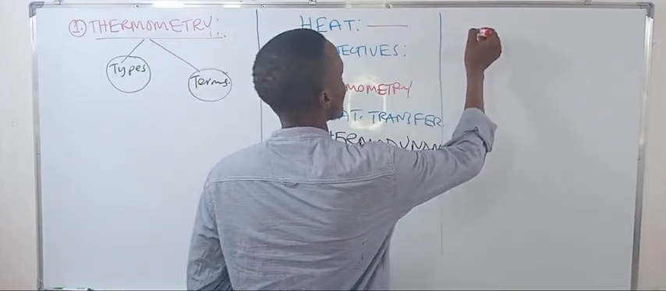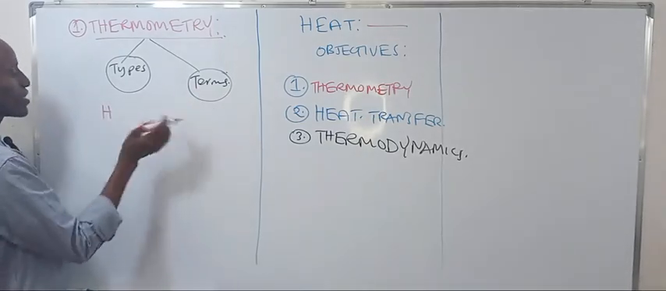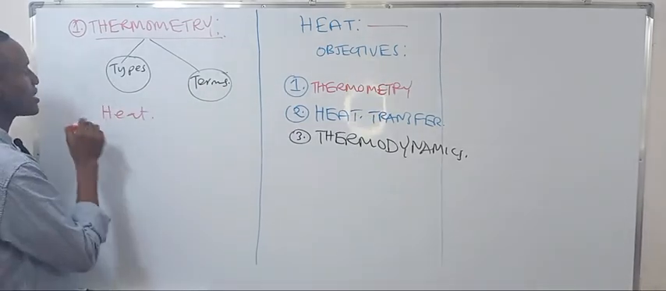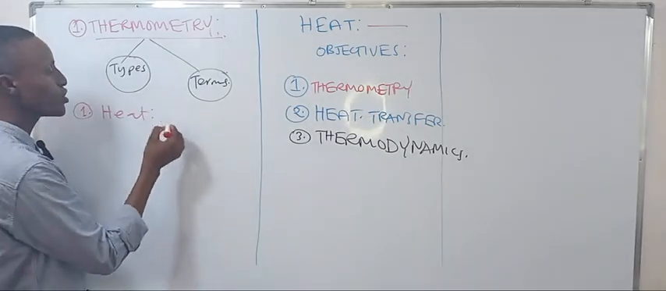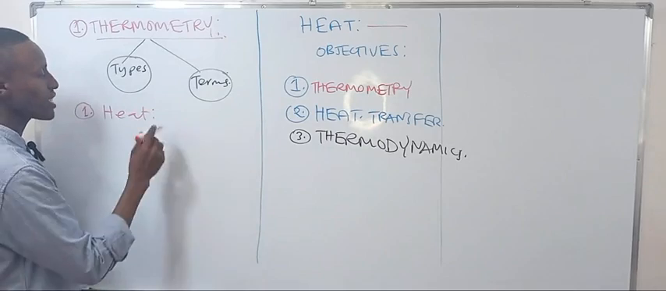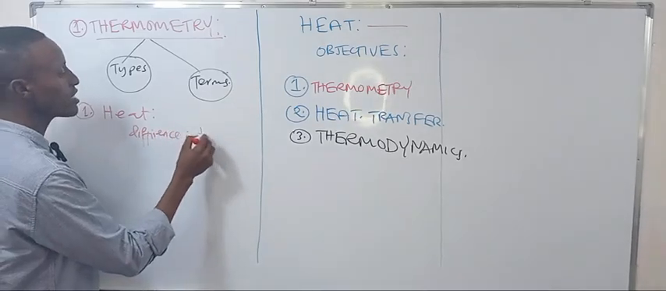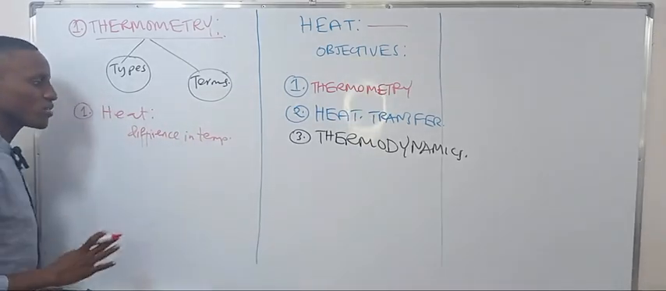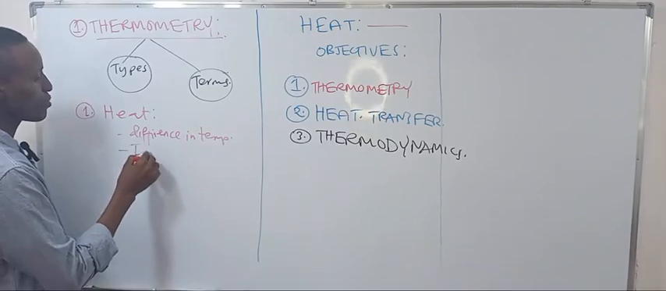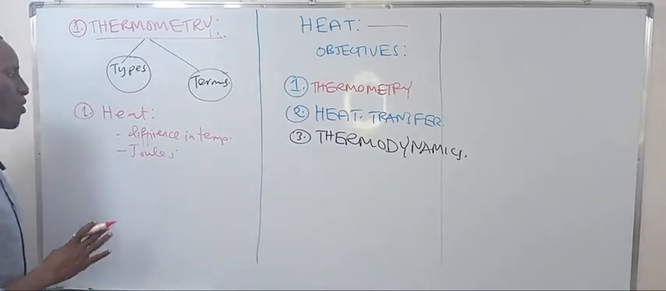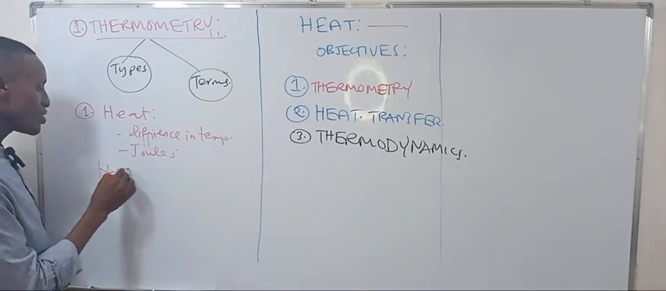So talking about heat, let me talk about the terms now. The first term: what is heat? It is the energy that can be transferred from one point to another due to difference in temperature. Wherever there is a difference in temperature, it means heat is being transferred. It is measured in joules. You have seen in O level that you have studied heat. Heat is the energy due to difference in temperature.